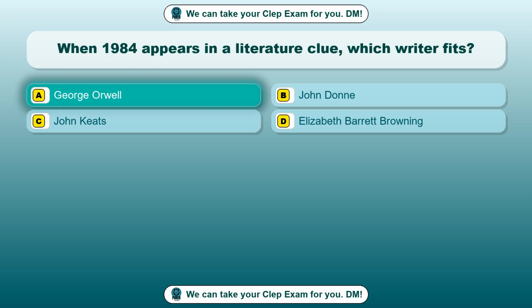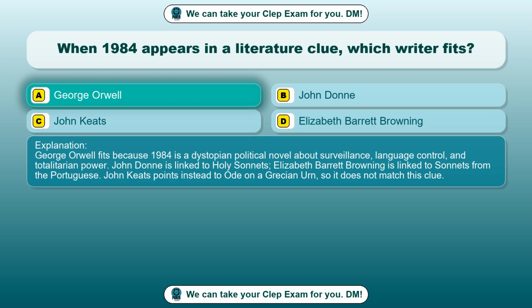George Orwell. George Orwell fits because 1984 is a dystopian political novel about surveillance, language control, and totalitarian power. John Donne is linked to Holy Sonnets. Elizabeth Barrett Browning is linked to Sonnets from the Portuguese. John Keats points instead to Ode on a Grecian Urn, so it does not match this clue.